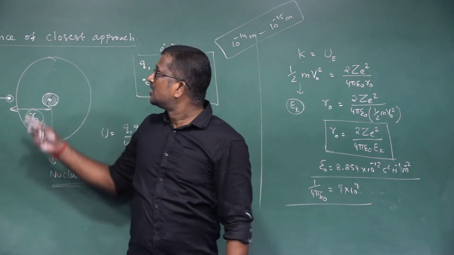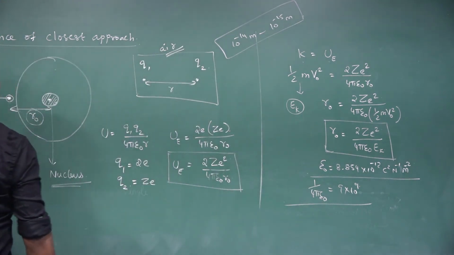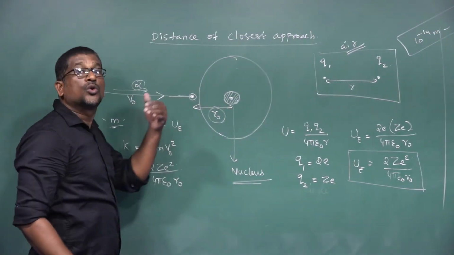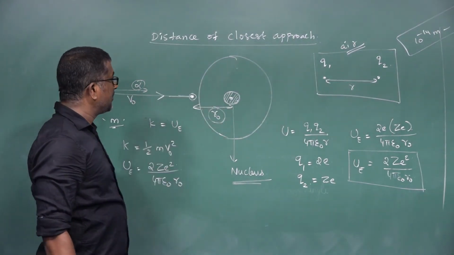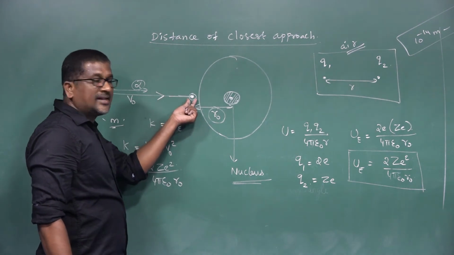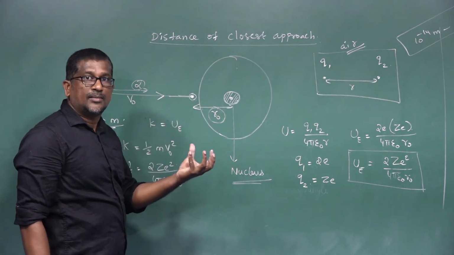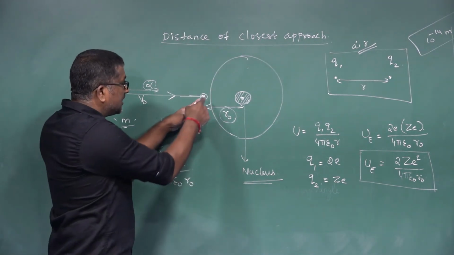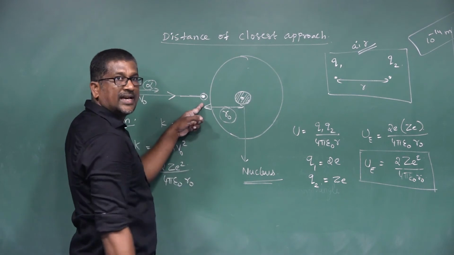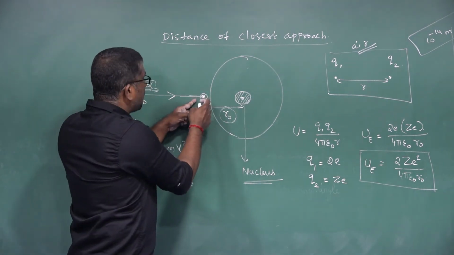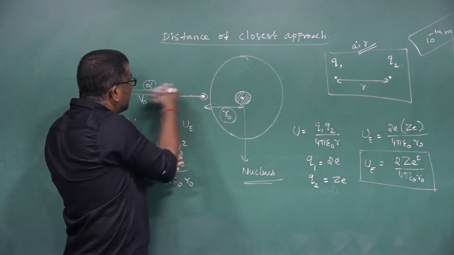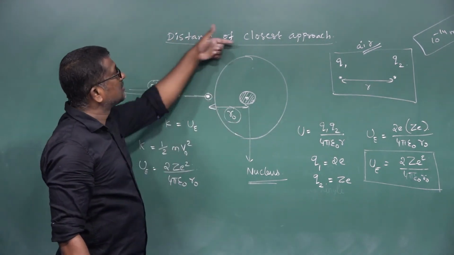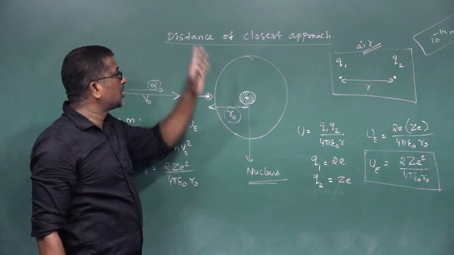So this is about the distance of closest approach. The alpha particle is directed towards the center of the nucleus of the gold atom. It reaches one particular point and takes rest momentarily. After that, it returns back to its original path. Here, the minimum distance between the center of the nucleus and the point where the alpha particle takes rest momentarily and returns to its original path is called the distance of closest approach. Distance of closest approach, right?